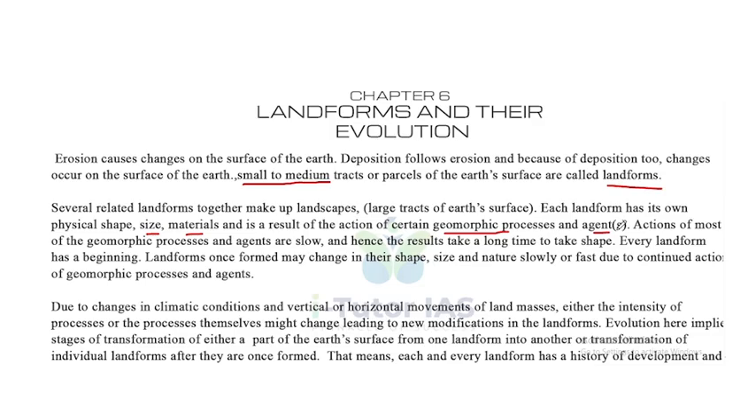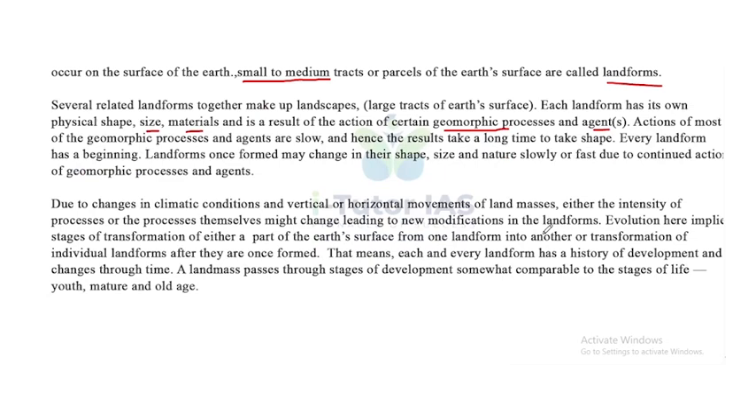and agents. Okay, so last class we discussed some geomorphic processes. Now, the action of most of the geomorphic processes and agents is slow, and hence the results take a long time to take shape. Every landform has a beginning.